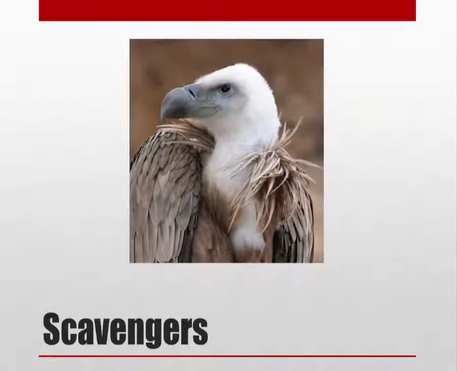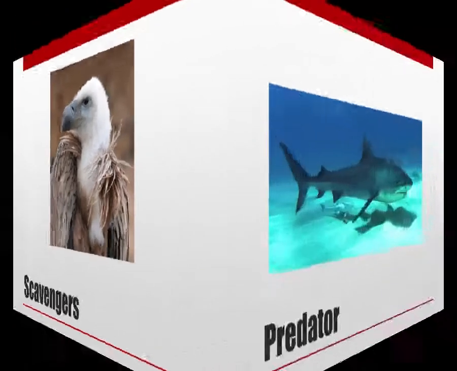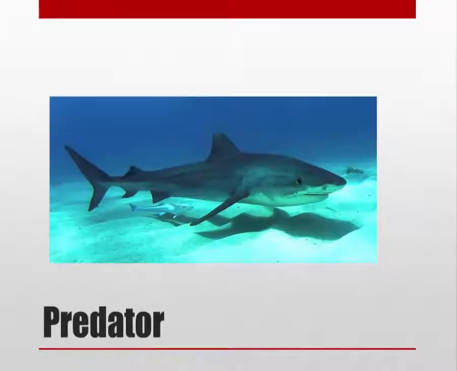Next slide is a scavenger. We have the common vulture. A scavenger is an animal or an organism that feeds on dead or decaying organic matter. Examples: vultures, hyenas, wolves. Now, the thing about scavengers, especially carnivores, is that this animal eats dead animals in addition to hunting. So if we have a lazy predator that sees a dead carcass, they're going to be called a scavenger.